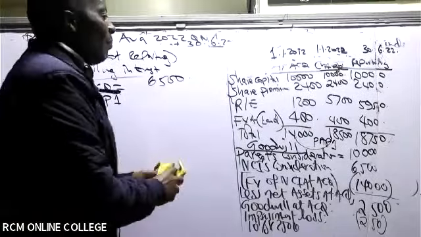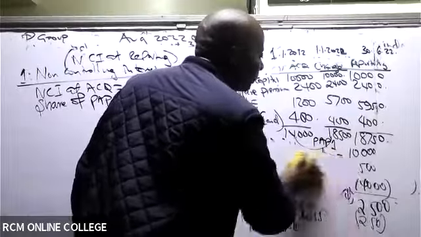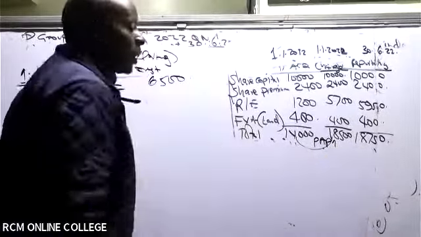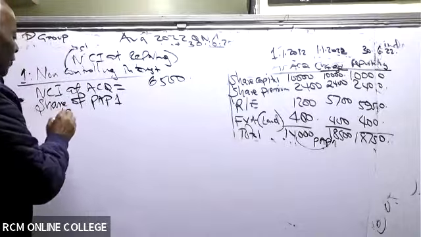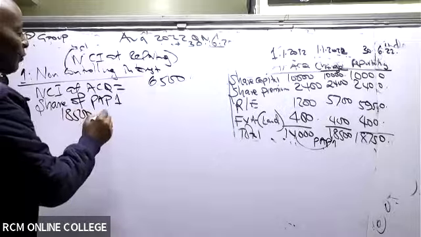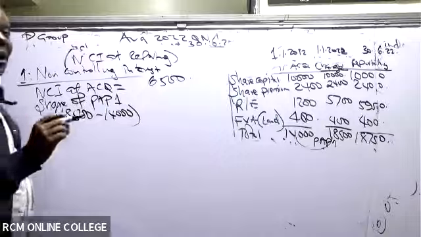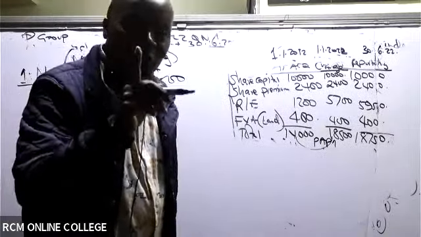So give us post-acquisition profit 1. The increase there is 18,500 minus 14,000. That is PAP 1.